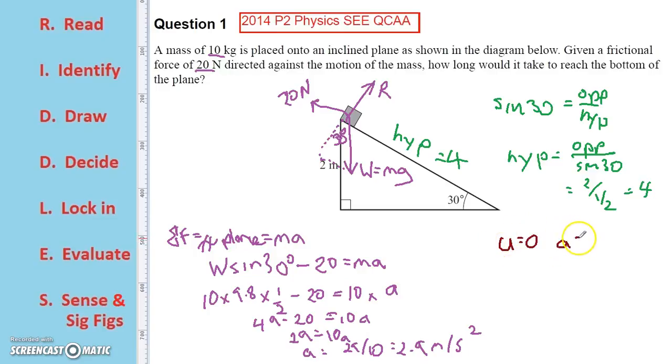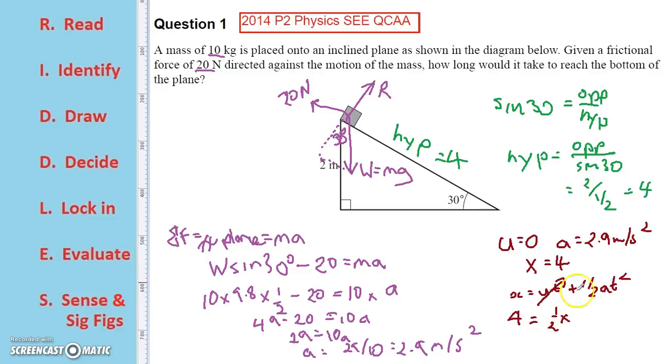We know it's got an acceleration down the plane of 2.9 meters per second squared. And we know that it's got to cover a distance of 4 meters. So we need to look at our formulas, which are x equals ut plus a half at squared. And we need to plug our values in and work out our answer. Our u is 0, so we can get rid of that. So the distance down the plane is 4 meters.